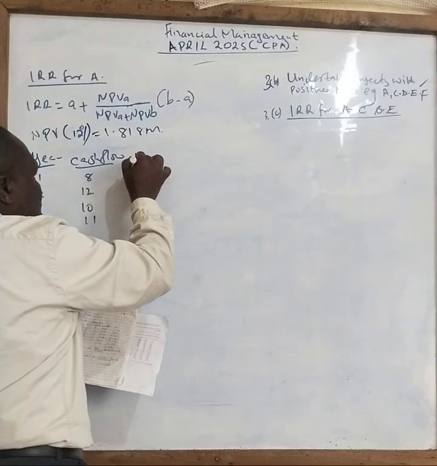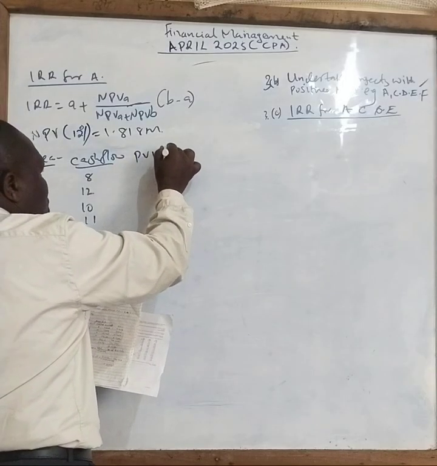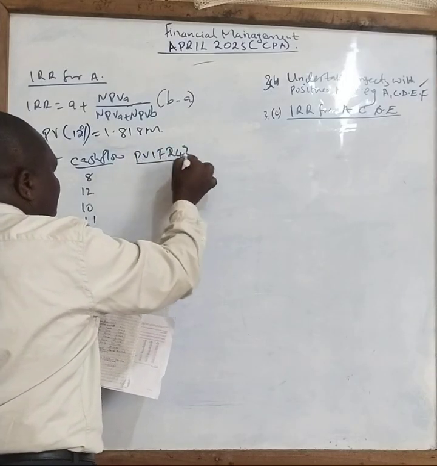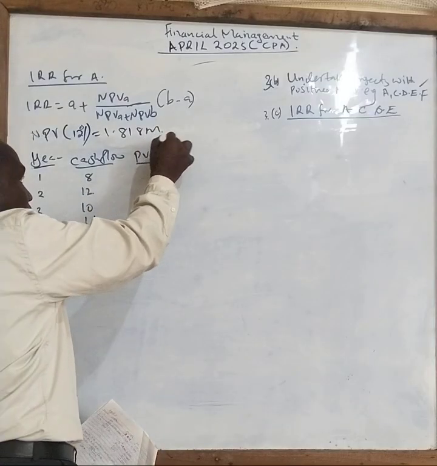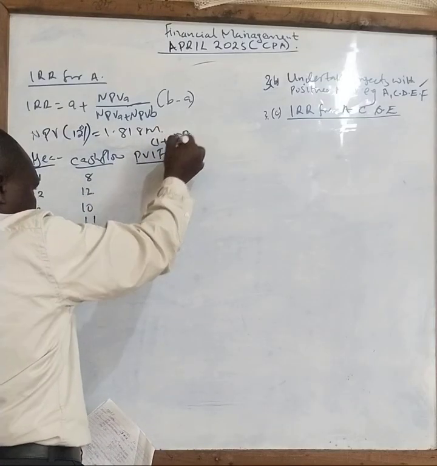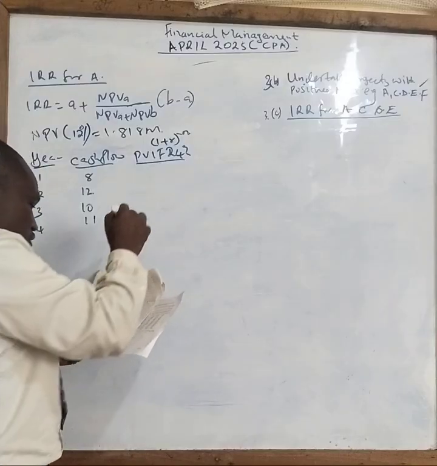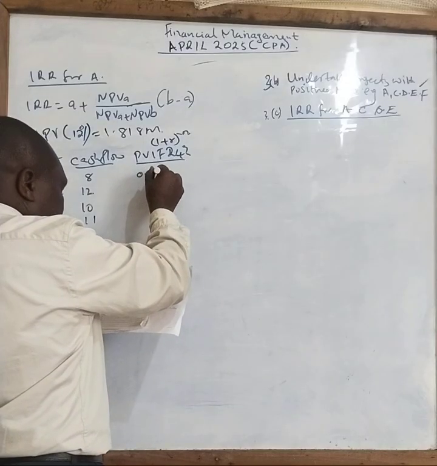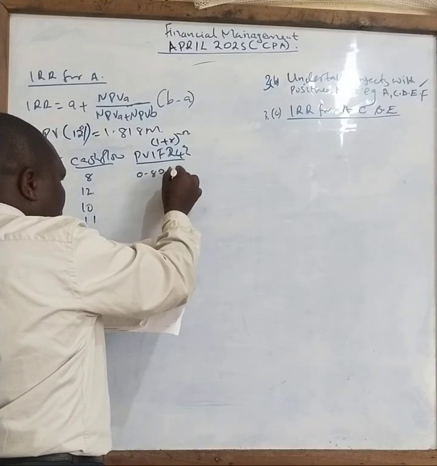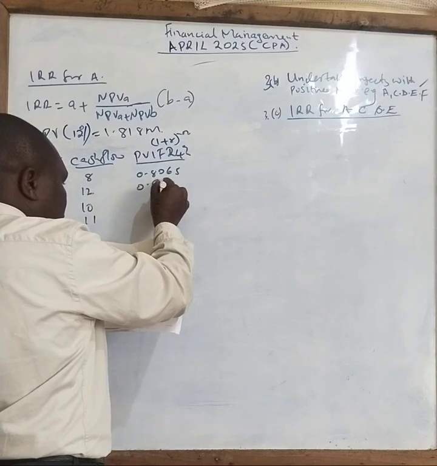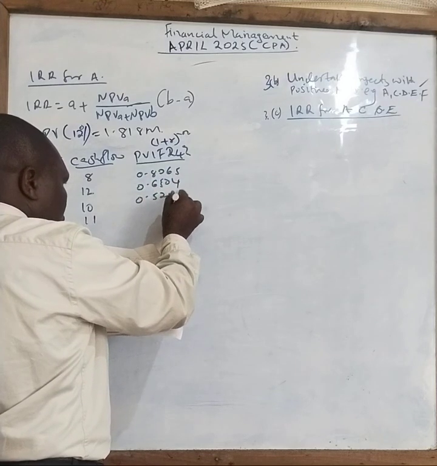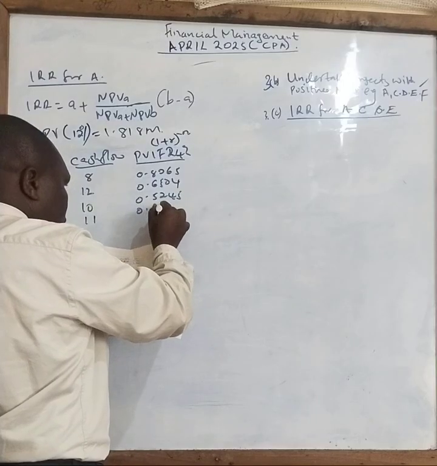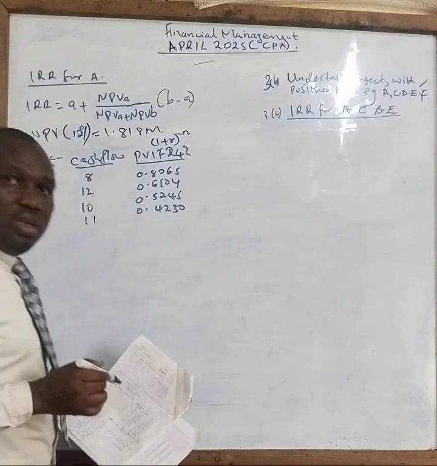Then your present value interest factor will be at 24%. The years follow each other, so the formula is 1 plus r to the power negative n. If you substitute that, the first one will be 0.8065, 0.6504, 0.5245, and 0.4230, correct?